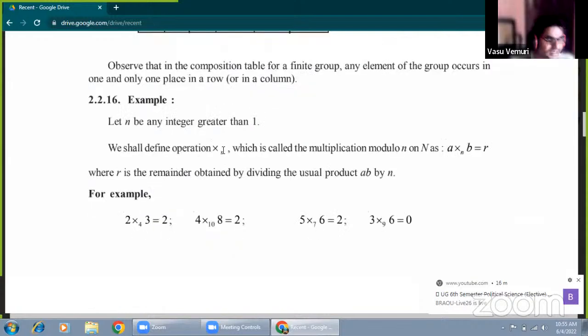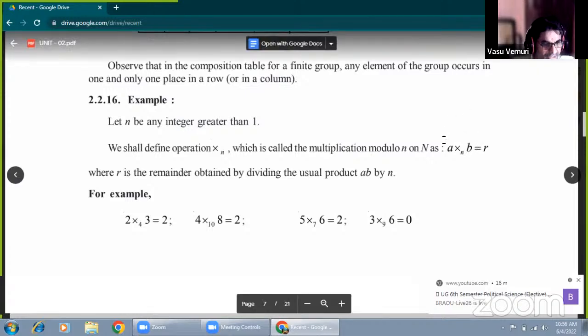Here, this is multiplication modulo n. How do we define multiplication modulo n? Here a and b are any two integers, two elements given in the set. Here n is a particular integer that must be greater than 1. Now multiplication modulo n is defined in the form a multiplication modulo n of b equals small r, where r means the remainder.